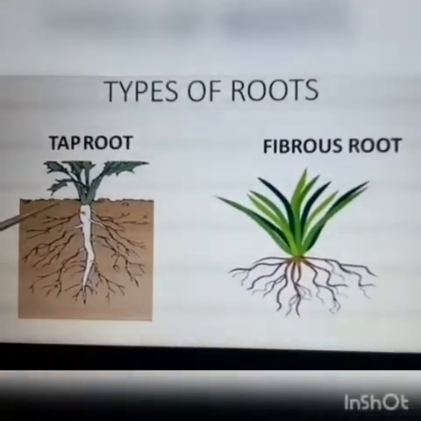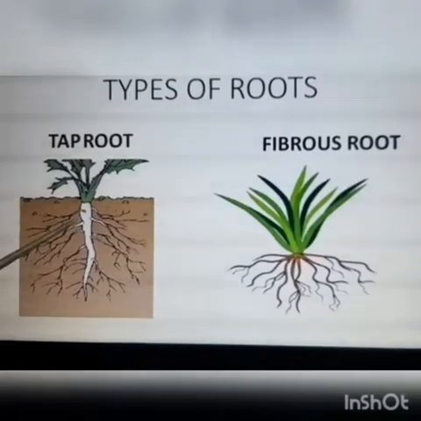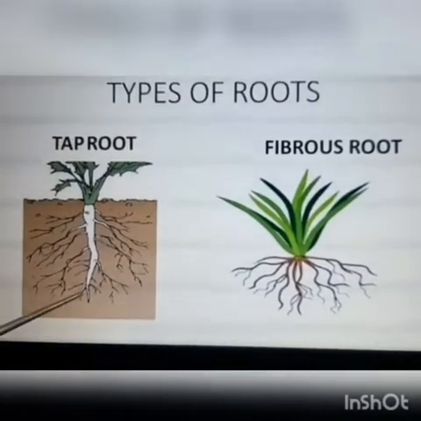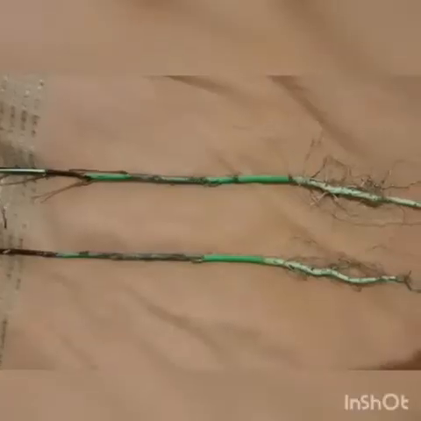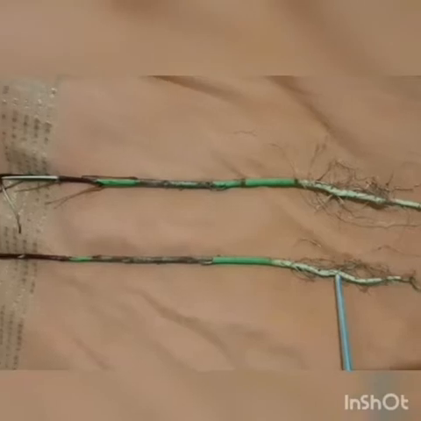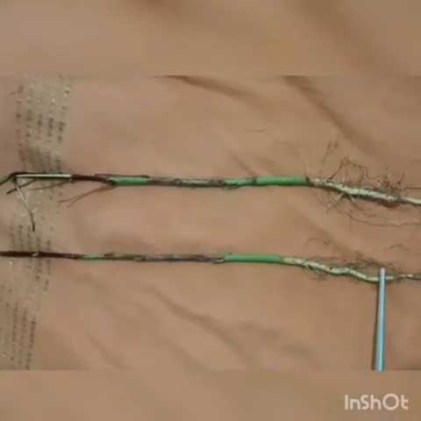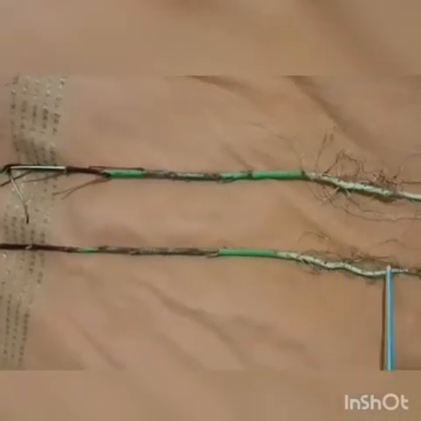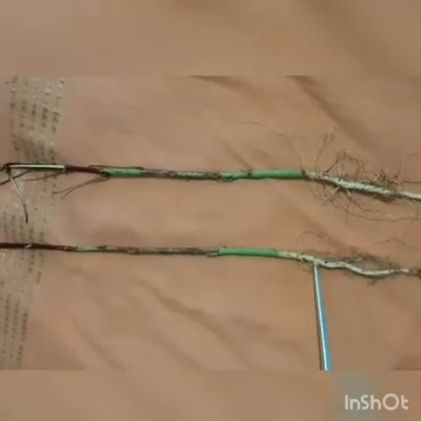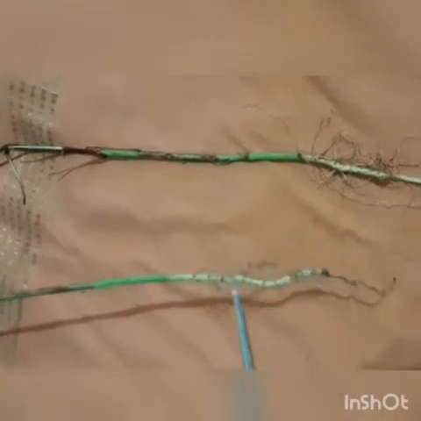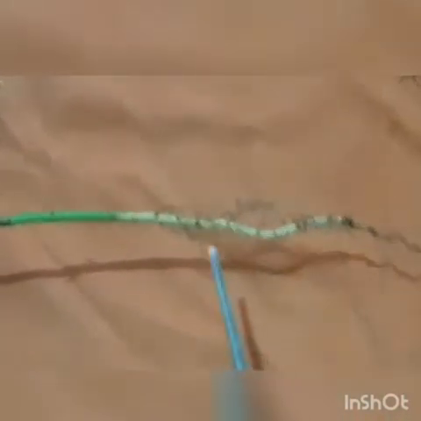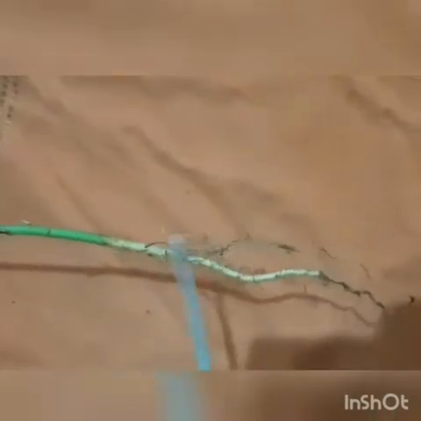Okay, children, repeat again with me. The main root that grows from the base of the stem is called a taproot. Now I am showing you the root of a leafy vegetable, and this root is a taproot. Now you could see the main root where the side roots are arising. Can you see, children? The main root is in the middle and you could see the side roots grow from the main root. So this is all about the taproot.